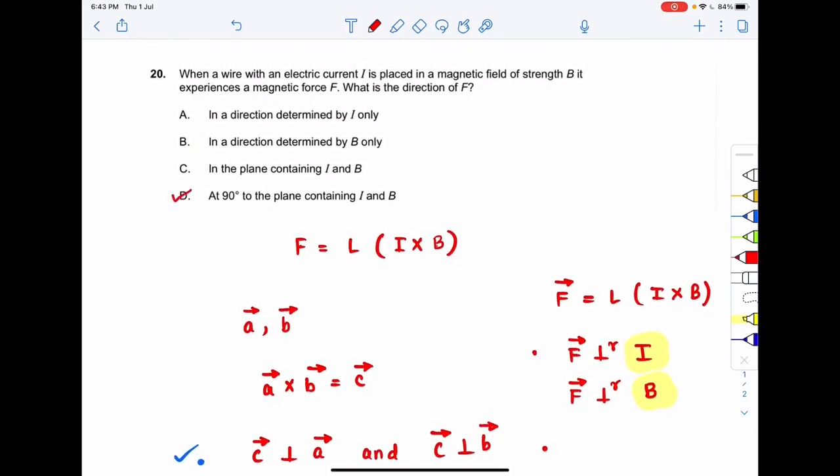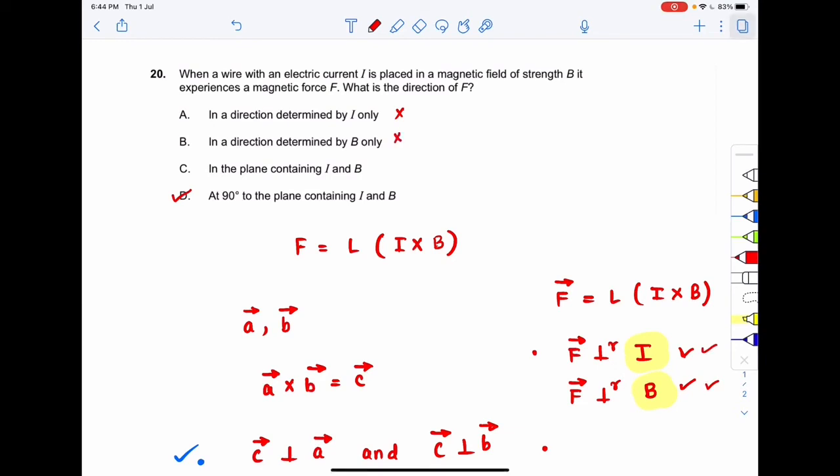Okay, so let us explore the other options also. Option number A says in a direction determined by I only. No, it is not true. See, F is perpendicular to I, but F is perpendicular to B also, right? So it is also determined by the direction of the magnetic field strength B. So this is the incorrect option. Option B says in a direction perpendicular to B only. See, it is true that it is determined by B, but it is also determined by I, right? So B is incorrect.